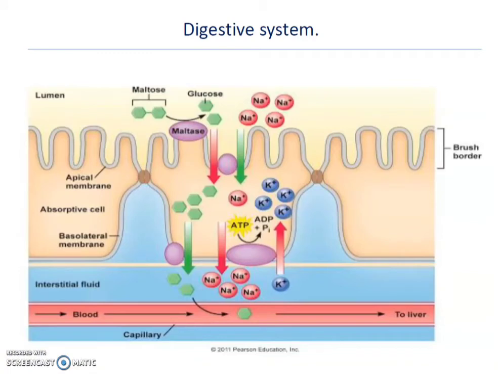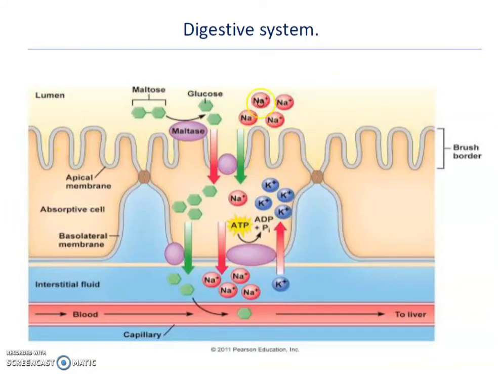Example of active absorption in humans. In the digestive system, when food is taken, it is absorbed in the intestine by active absorption. This is the food tract, and this is the intestine wall.